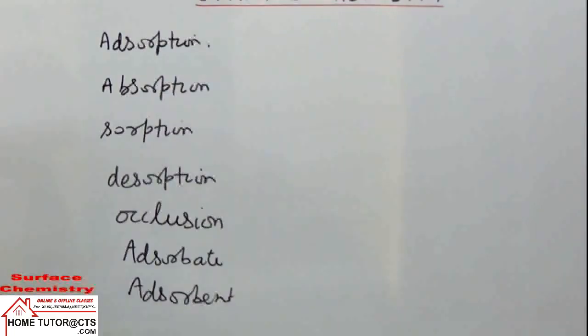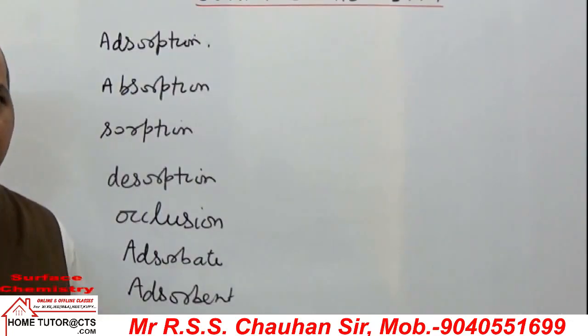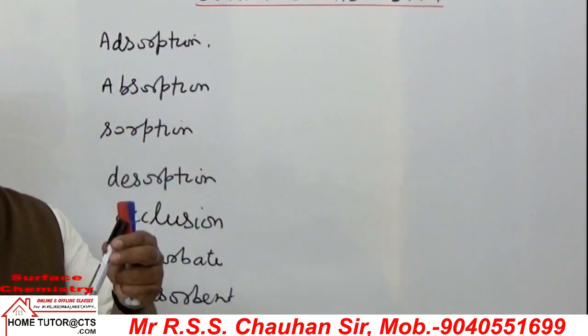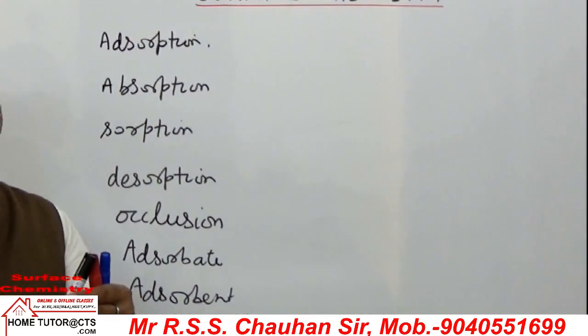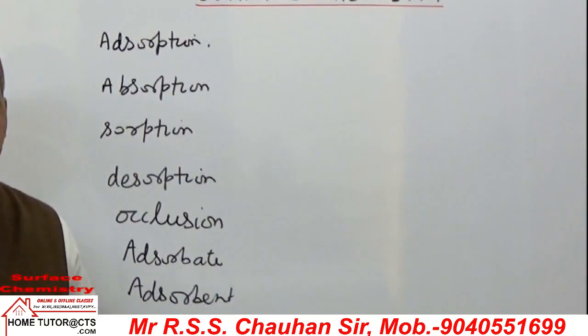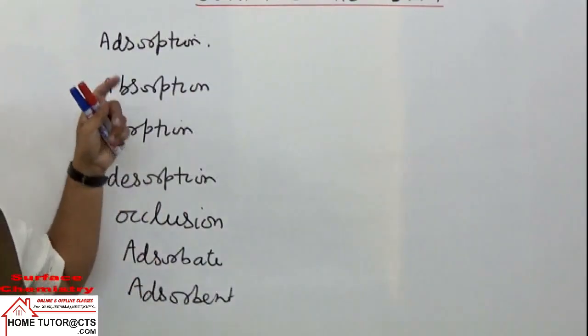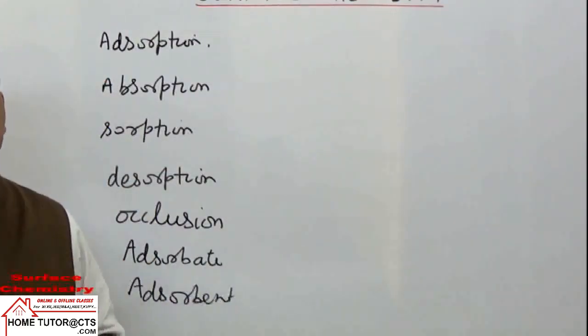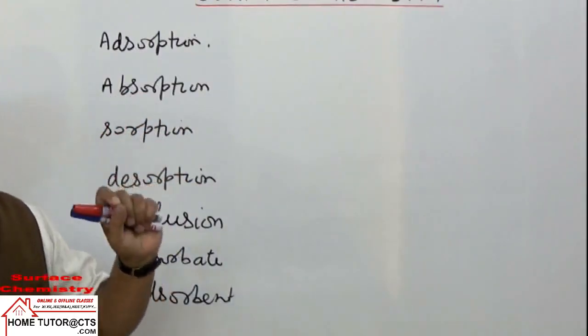If you take a practical example of adsorption, if you take a chalk piece and put it in ink solution, what happens? The ink particles will remain on the surface. If you see the chalk, it becomes blue. If you break it, only the outer layer is blue, the inner part is still white. It is because on the surface of the chalk, ink particles are adsorbed. Ink particles are adsorbed on the surface only, and that is an example of adsorption.